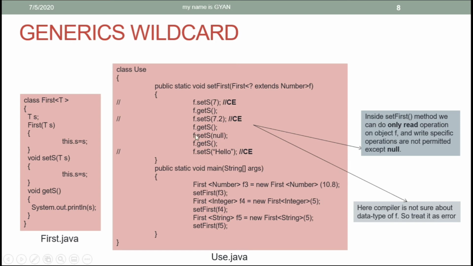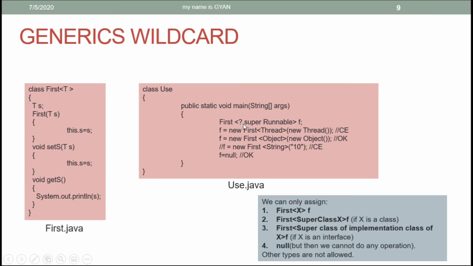But other values to the setS method are not allowed from inside the set first method. This is another way to implement generics wildcard by using the super keyword. Here we have the reference variable f of type first with wildcard super runnable as its type argument. We all know that runnable is an interface, but for now just assume that the runnable is a class.